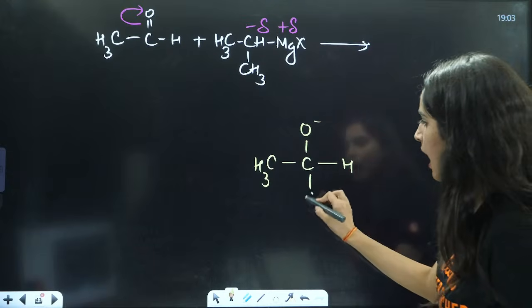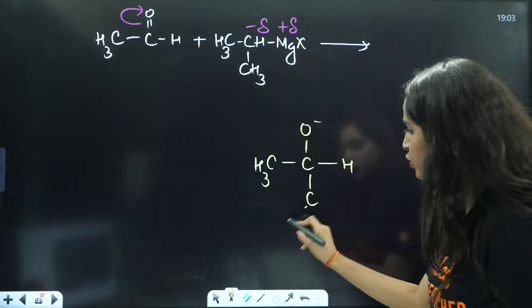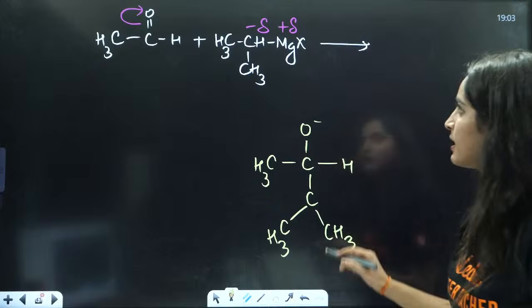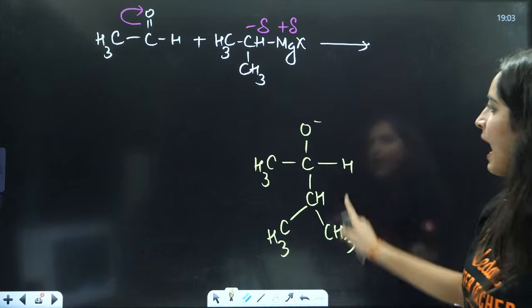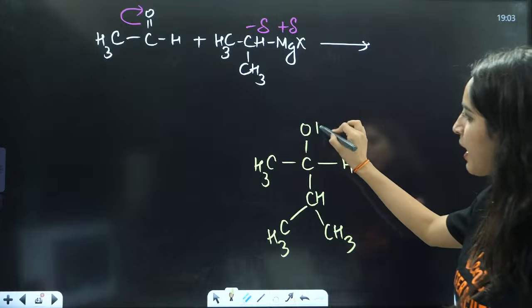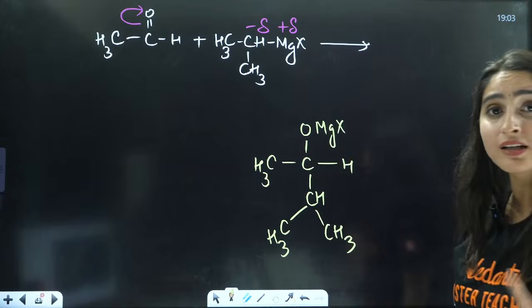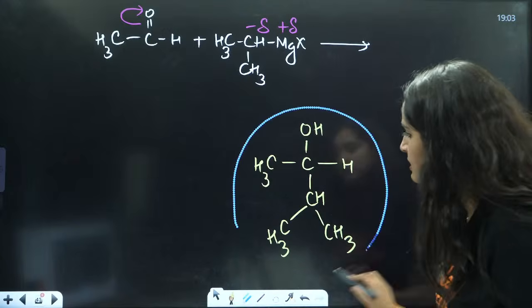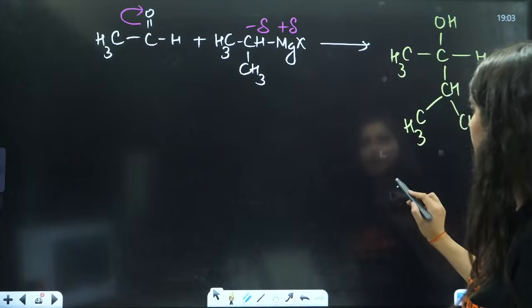That means this carbon attached with 2 CH3 will attack here, and 1 hydrogen here. And to this negative part, the MgX part will attach. Then after the hydrolysis, this MgX will be converted to H. And hence this is going to be your final product.